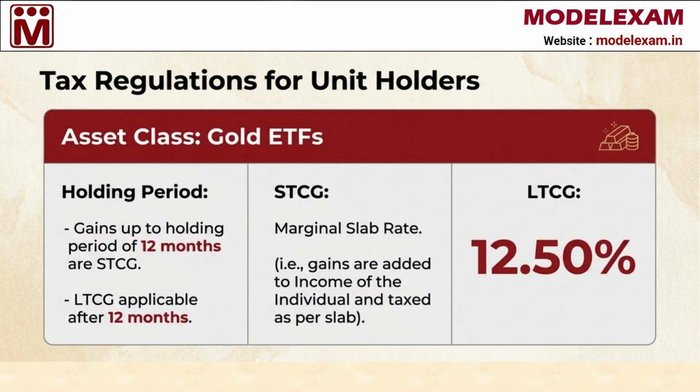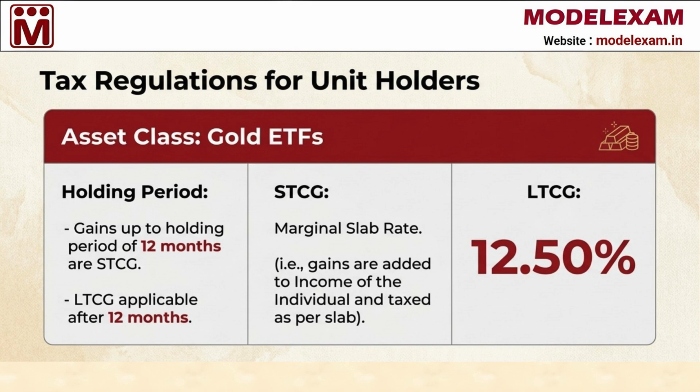Now, let's consider another popular investment, which is gold ETF. For these, the holding period for classification is 12 months. If you sell within 12 months, the profit is STCG and taxed at your marginal slab rate. If you hold your gold ETFs for more than 12 months, the profit is classified as LTCG and is taxed at 12.50%.